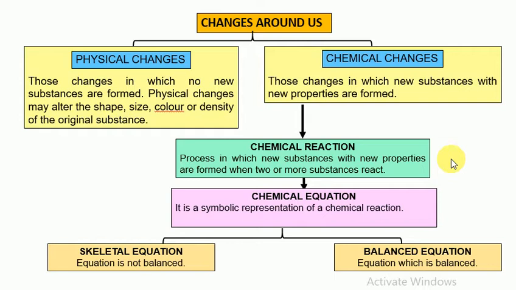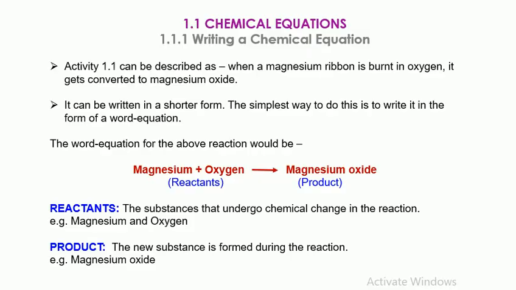And the chemical equation is of two types: skeletal equation and balanced equation. A skeletal equation is an equation which is not balanced, and a balanced equation is an equation which is balanced. We will see further what the differences are between a skeletal equation and a balanced equation. So first we'll see chemical equations. How can we write a chemical equation?